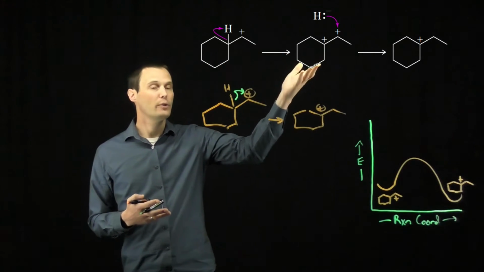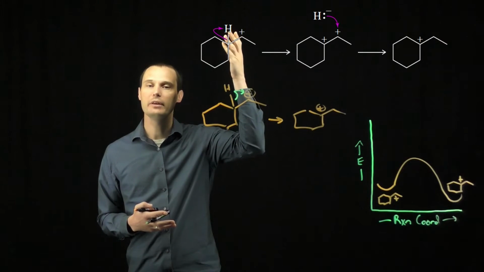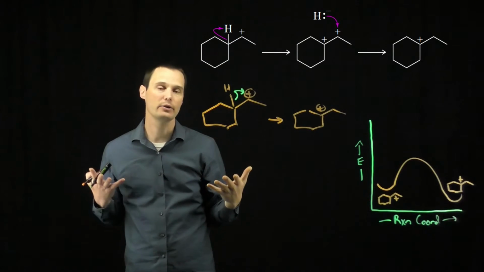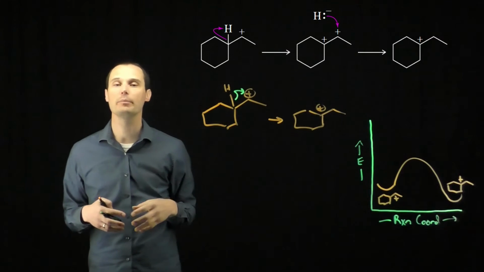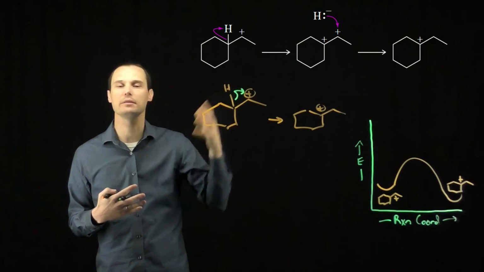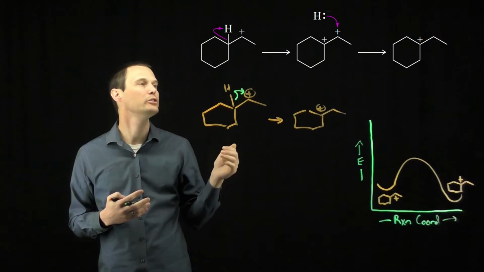Our incorrect mechanism shows hydride leaving as a leaving group. So that's problem number one. Hydride is a terrible leaving group. It is a very strong base, a very unstable molecule. It can't leave on its own as a base under standard conditions.